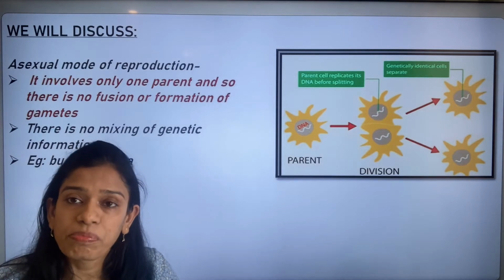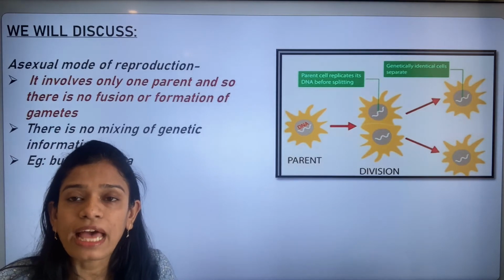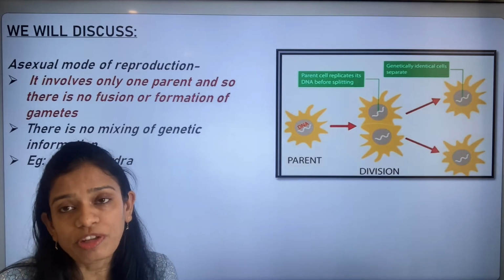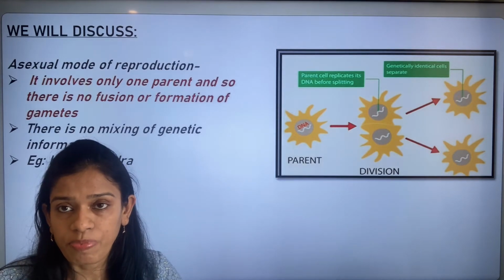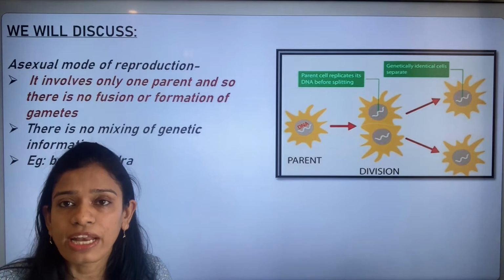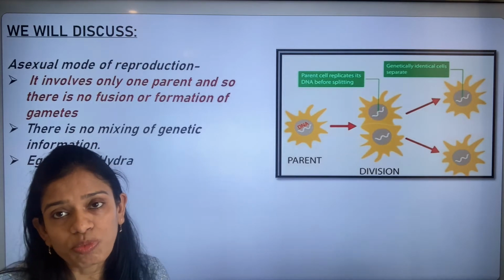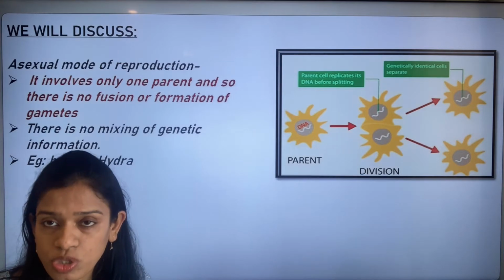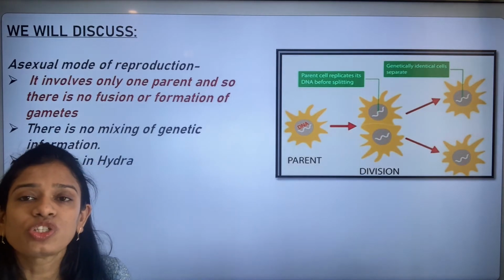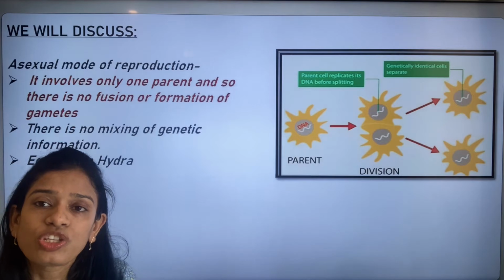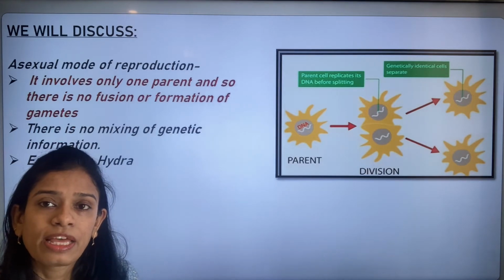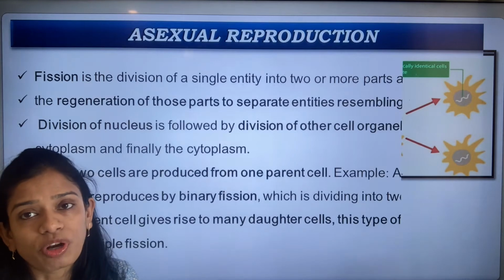This happens in a very simple way in the primitive, lower organisms. When we move on to the higher organisms, it is the sexual mode of reproduction that you see, not only in animals but also in humans. We are going to talk more about the sexual mode of reproduction in humans in this chapter.